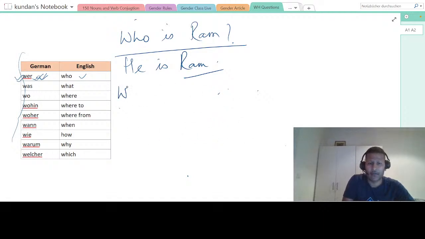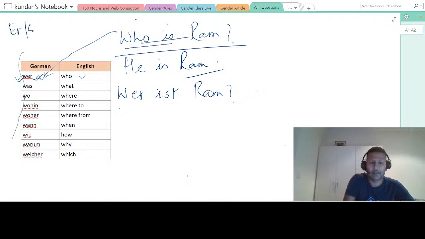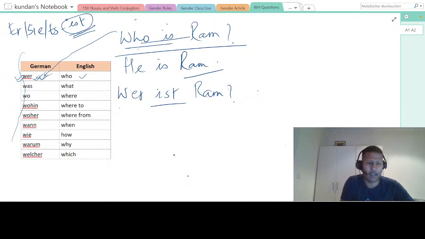So who in German is wer, right? Wer ist Ram? Because this is third person and I have told er, sie and es, ist, right? We have told he, she, it is, right? So question also will be formed like this.